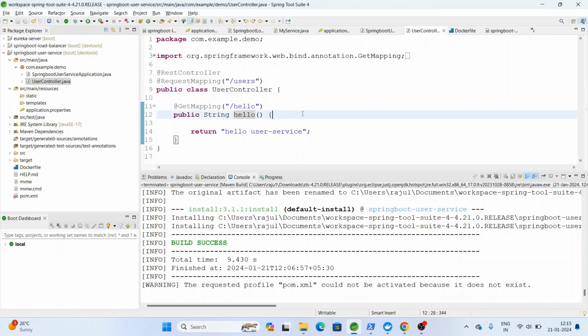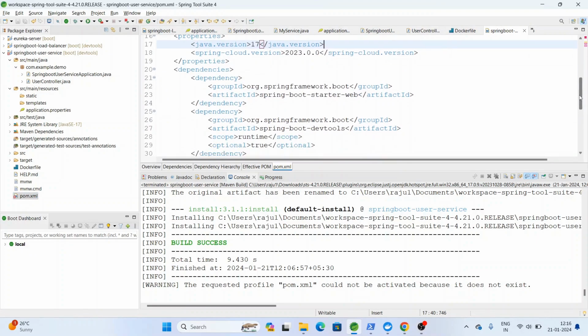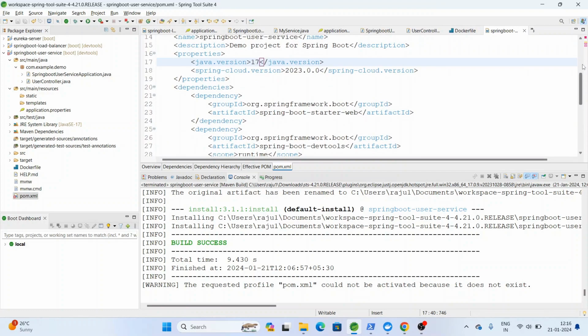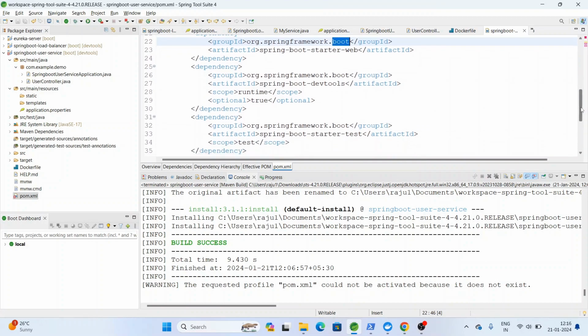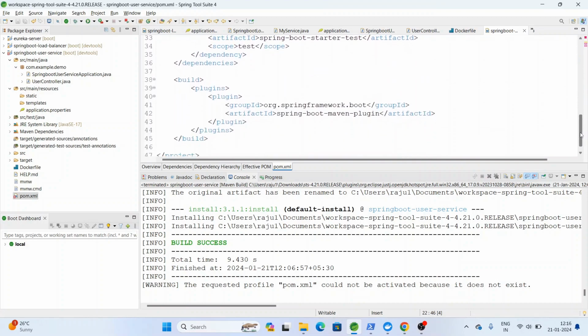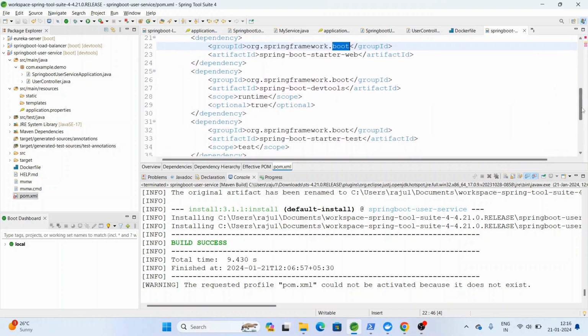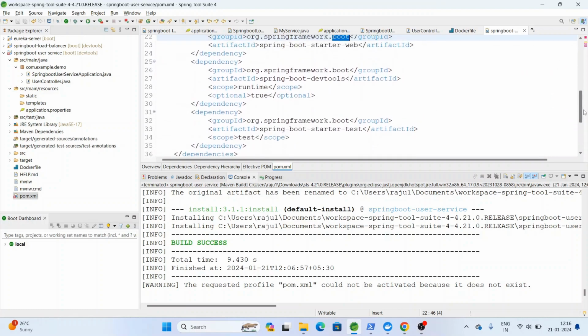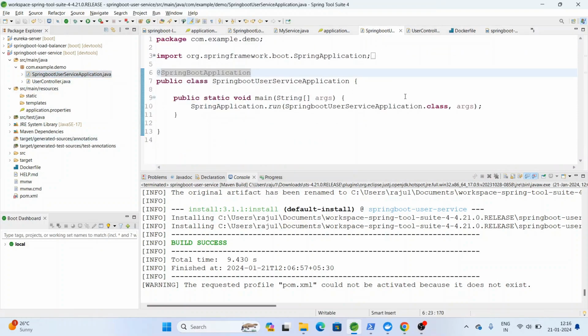In the pom.xml you can see it is using Java 17. Spring Boot Starter Web is the dependency for building a Spring Boot REST service, along with the Maven plugin. Apart from this, we haven't added many dependencies. It has a main class, that's it.